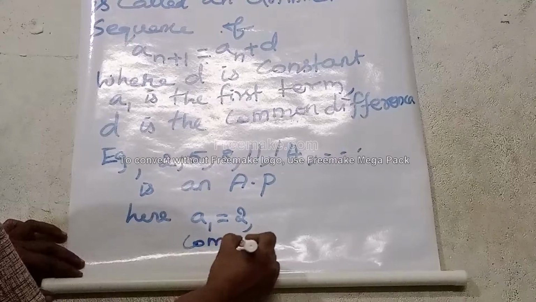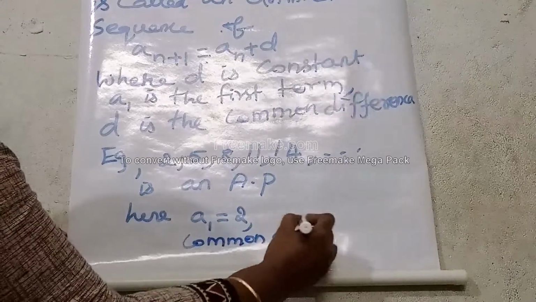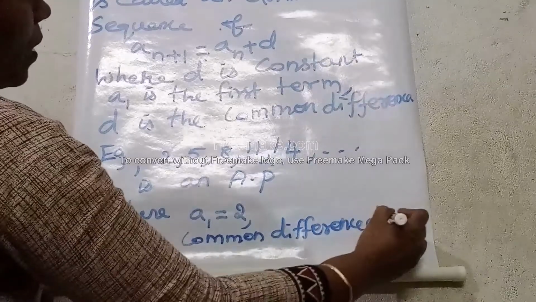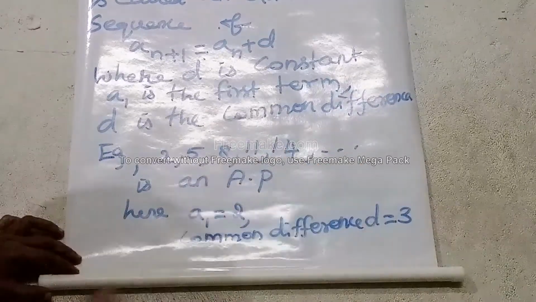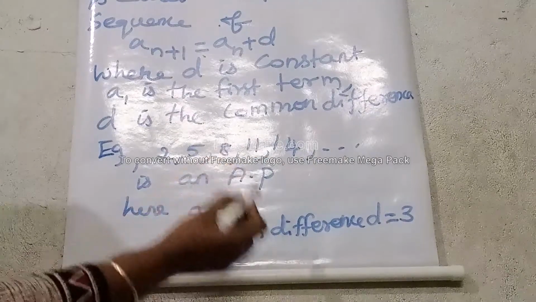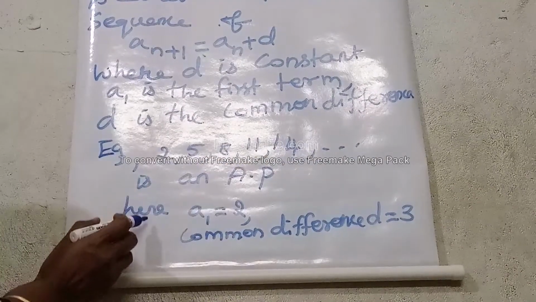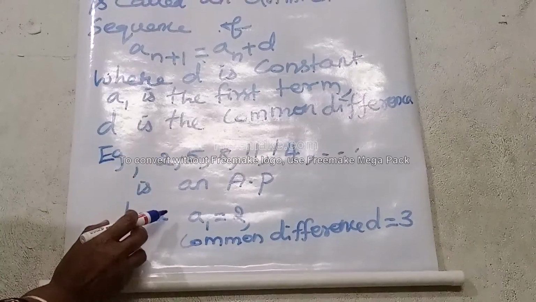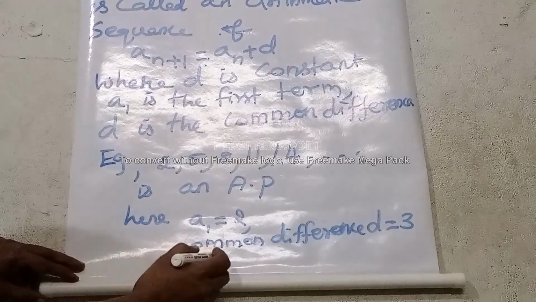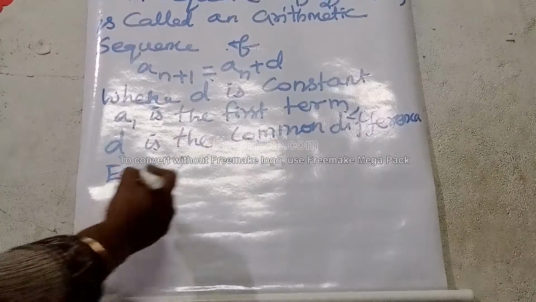Common difference D equal to 3. That is the common difference. So if there is a common difference, the given sequence can be said to be an arithmetic sequence or arithmetic progression. Okay, understand students? One more example.